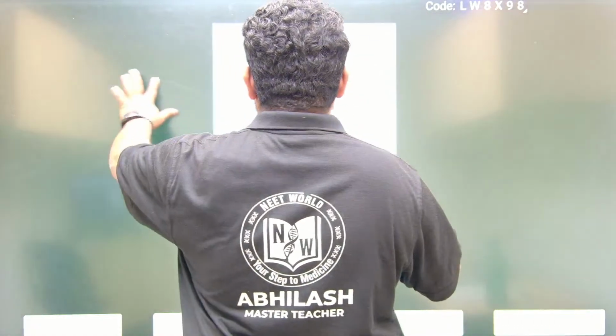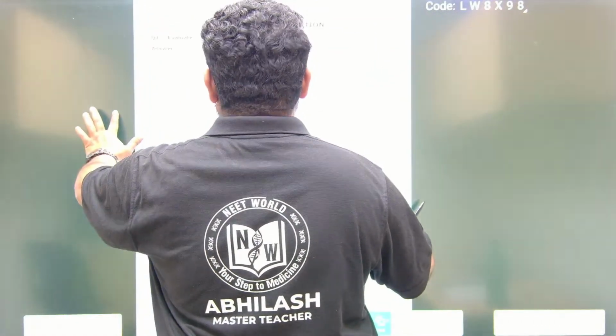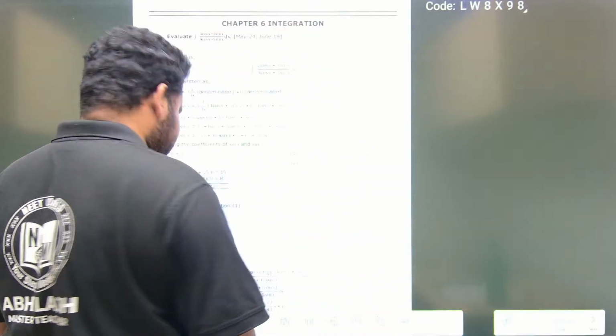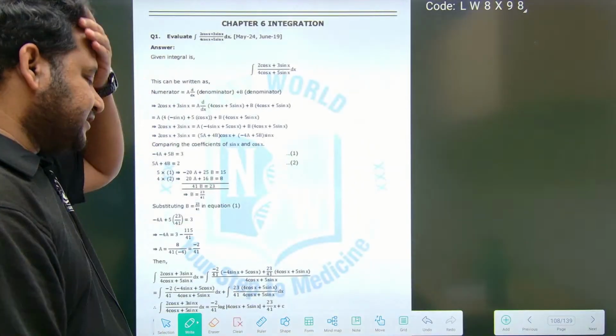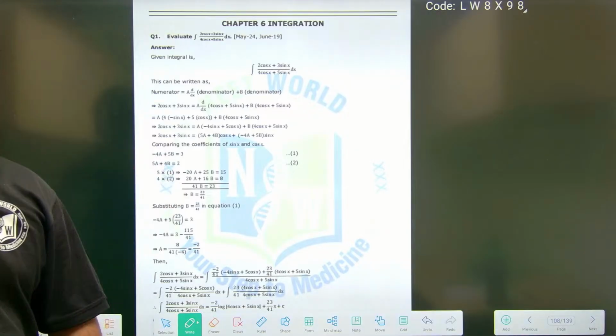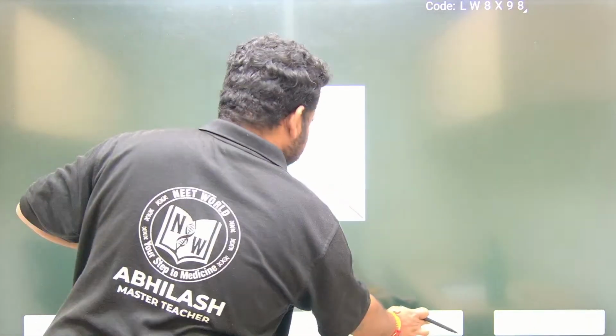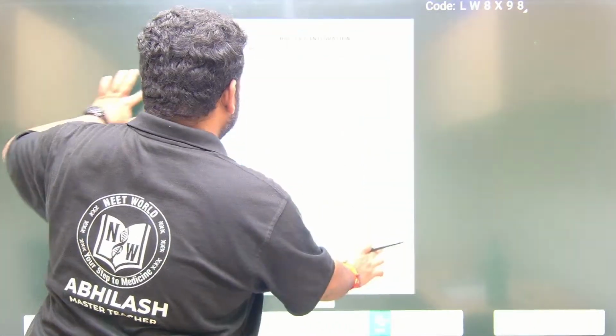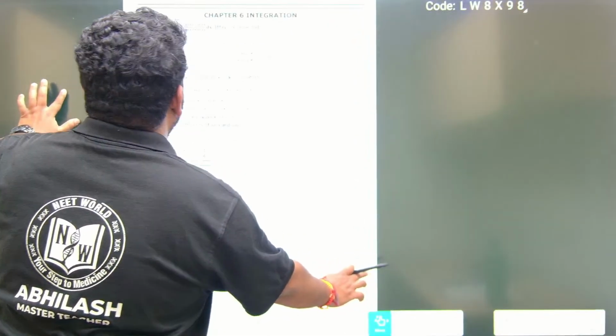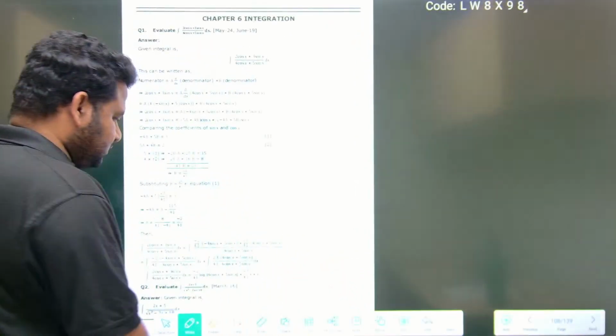So chapter 6, integration. There are various LAQs that you have to solve based on the previous year analysis. So this is the first LAQ. Just observe this. But before going to solve this question, let us discuss some basic concepts of integration.